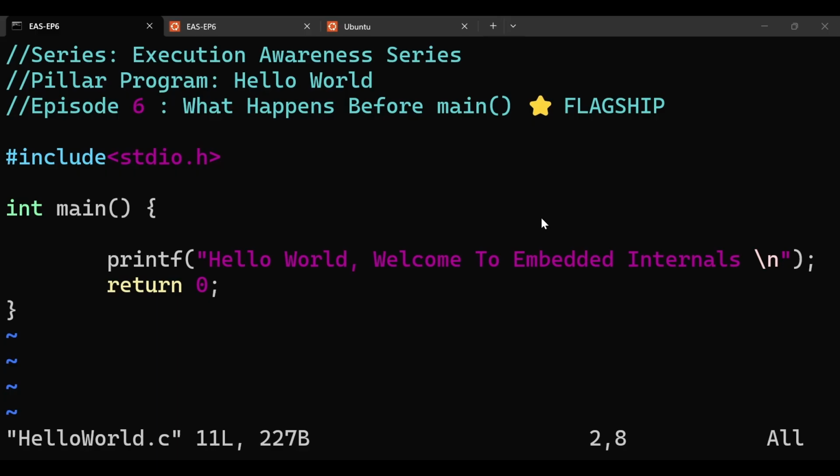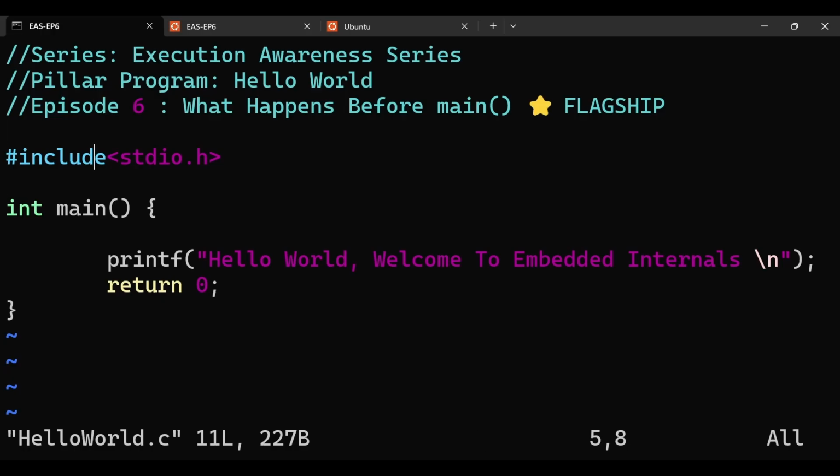So before going into the details of the real entry flow inside the kernel, let me first explain what we are checking in this series. In the first 5 episodes of this series, I have explained our pillar program, that is our Hello World program.